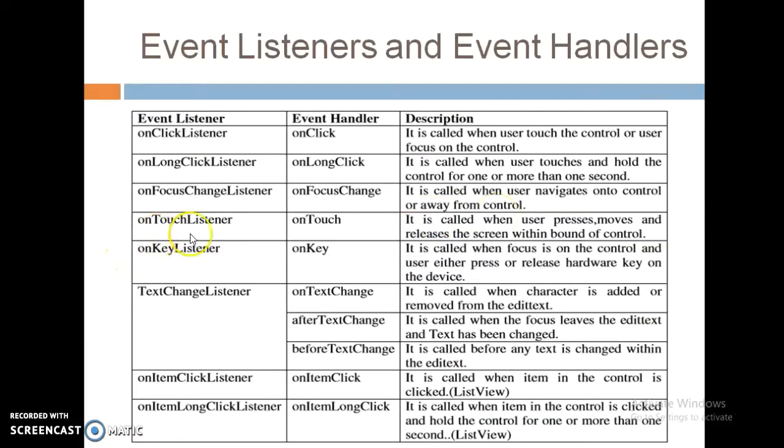The next event listener, on touch listener, and the corresponding event handler onTouch. It is called when the user presses, moves and releases within the bounds of the control on the screen. On key listener and the event handler onKey is called when focus is on the control and the user either presses or releases a hardware key on the device. Means clicking on the key and the onKey event handler is called.